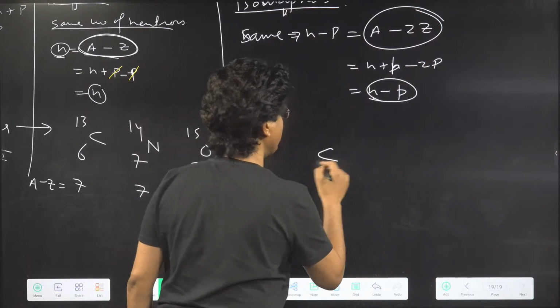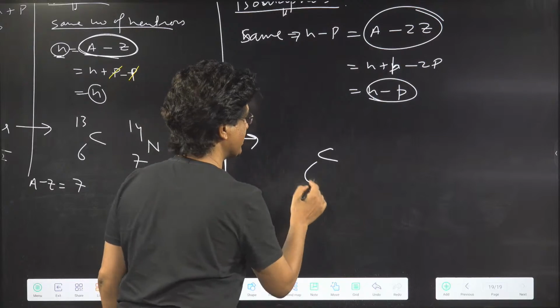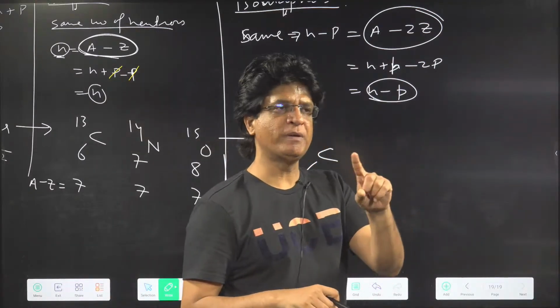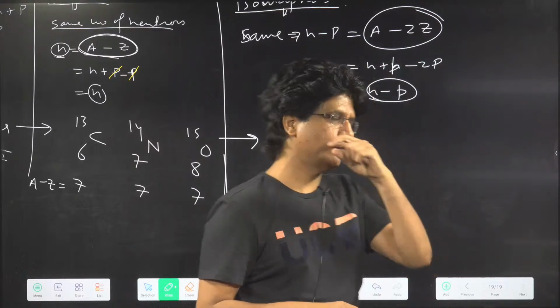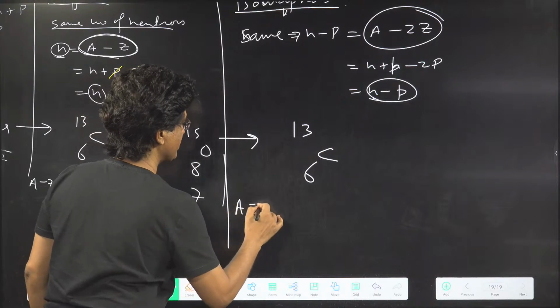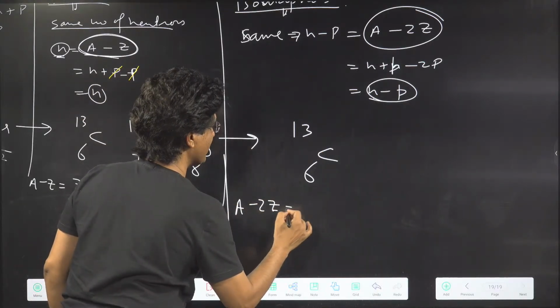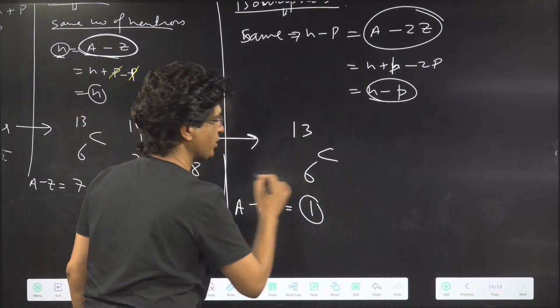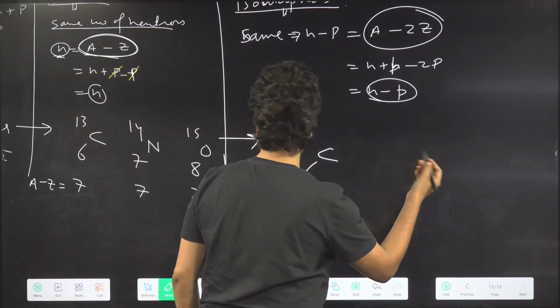Can I take carbon? Carbon is basically 6. And I'm focusing upon that A minus 2Z should be 1. So I can make it 13. So A minus 2Z will be how much? Double will be what? 12. 13 minus 12 is what? 1. Yes or no? Come on, can I take something else?